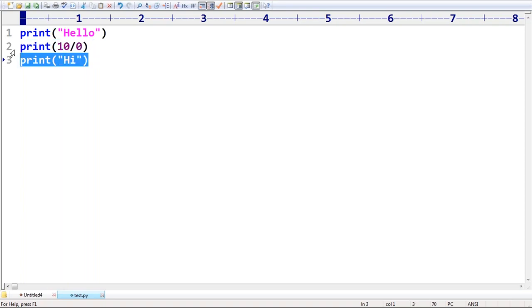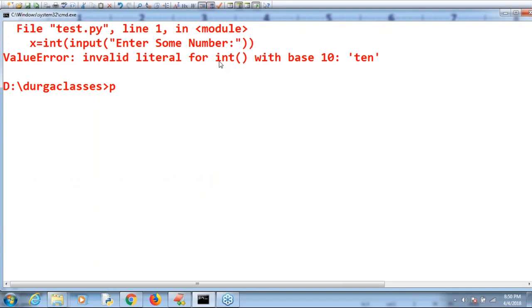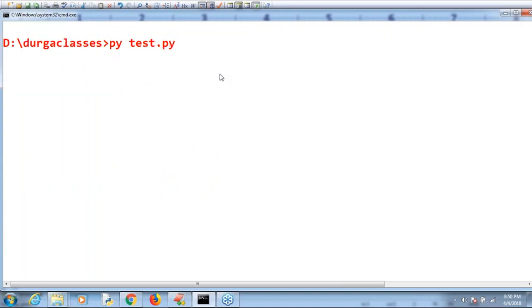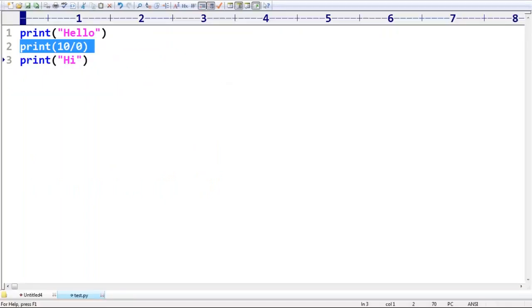That exception information will be printed to the console. Remember that. Let me execute this code. py test.py. Observe that. Sir, the first line will be executed. Yes, no problem. Regarding the first line, there is no problem at all.